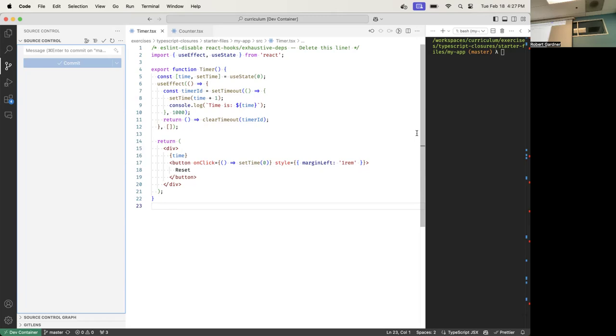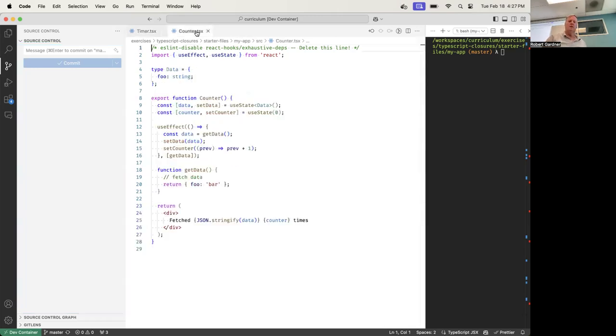Is there another example like this? Here we go, this is another good one. Identify all of the function definitions in here. How many do we see? We have Counter, that's one. Line 12, we have the useEffect here, that's two. On line 15, this is an arrow function as well, that's three. There's another one right there, four. And that's it. Okay, we got four.